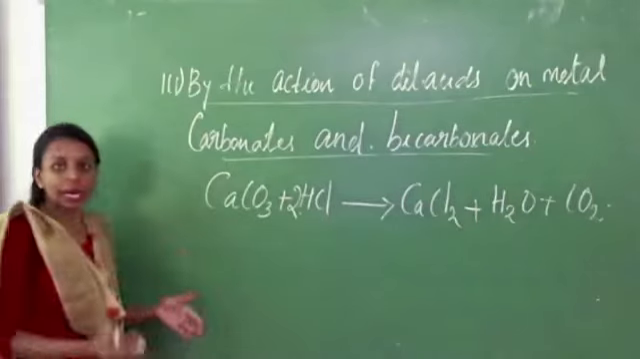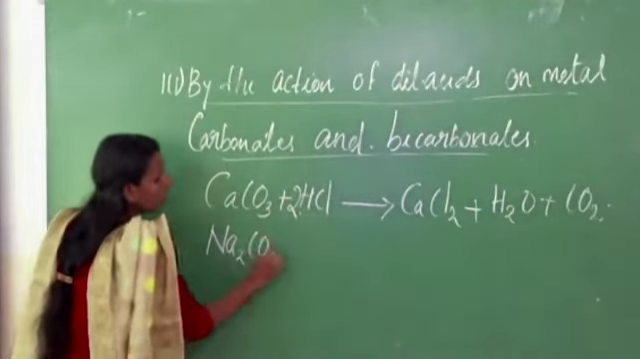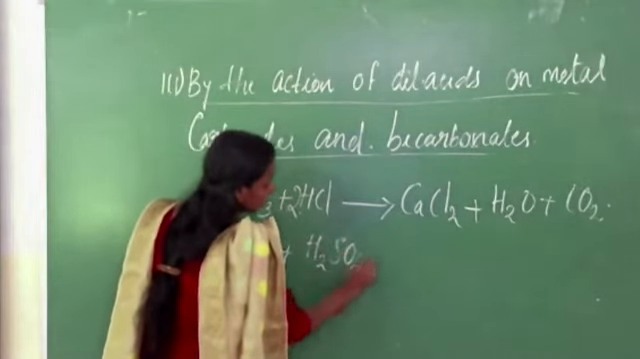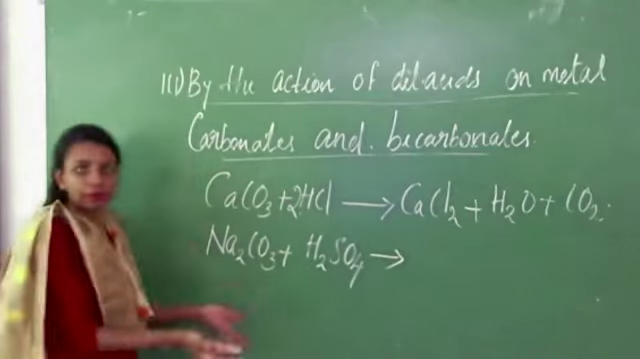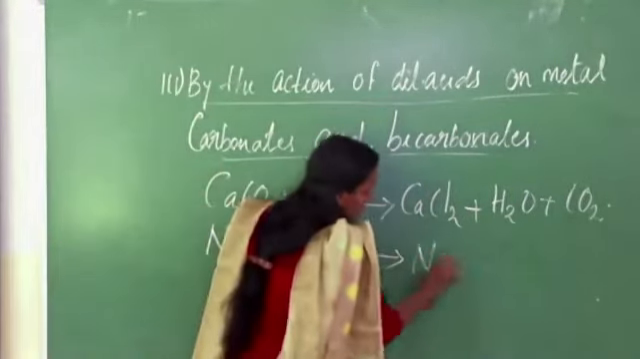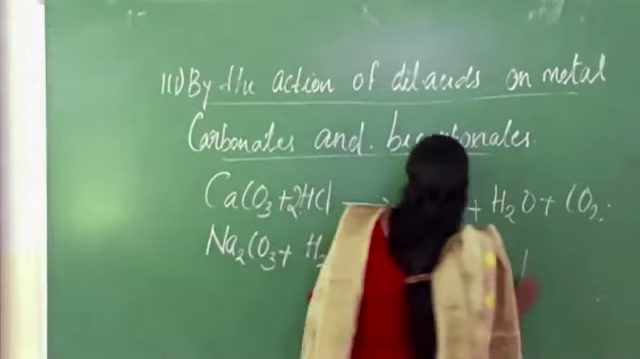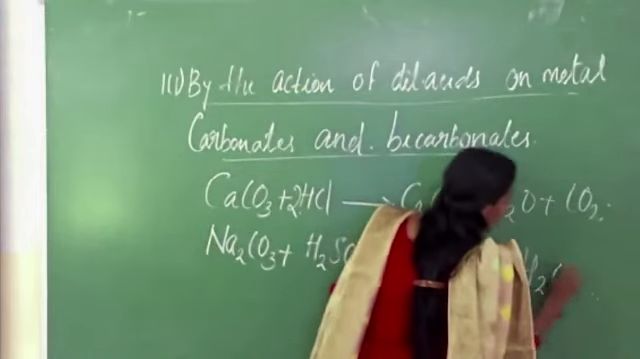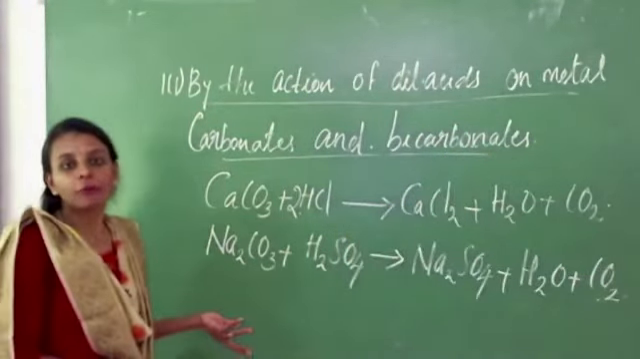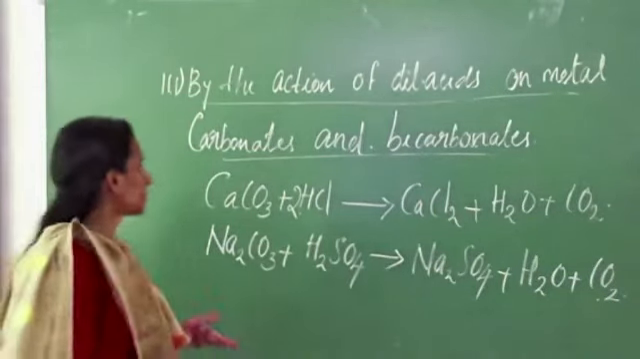Another example, sodium carbonate. Sodium carbonate reacts with sulfuric acid. What other product will we get? We will get the corresponding salt of sodium, sodium sulfate. Then we will get water and carbon dioxide. Next we can write one example for the reaction of acids on bicarbonates.